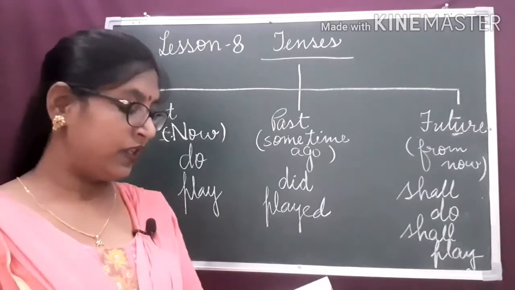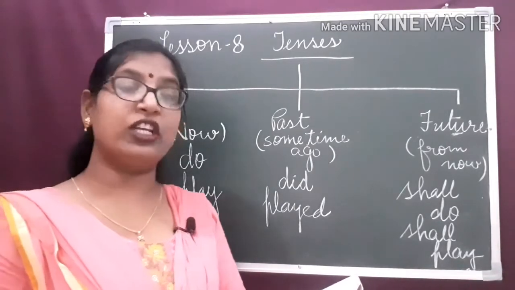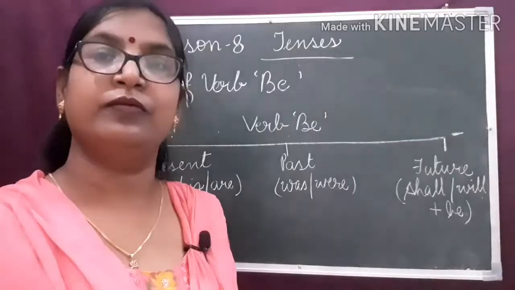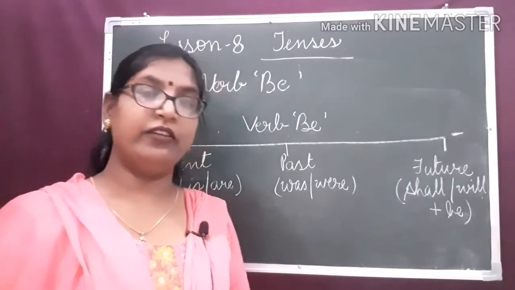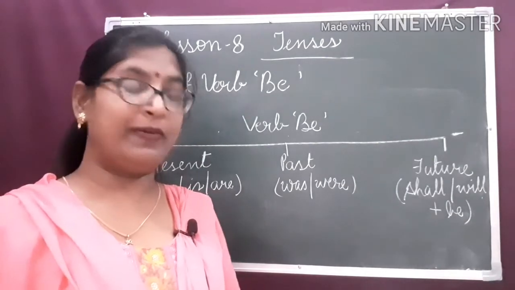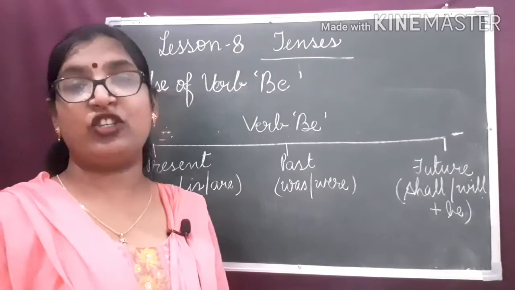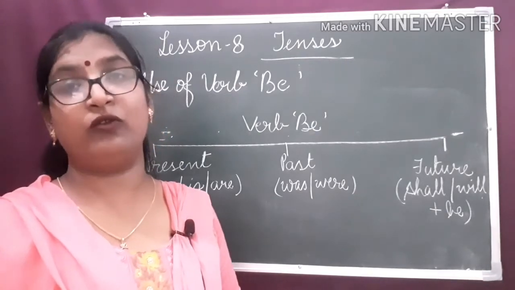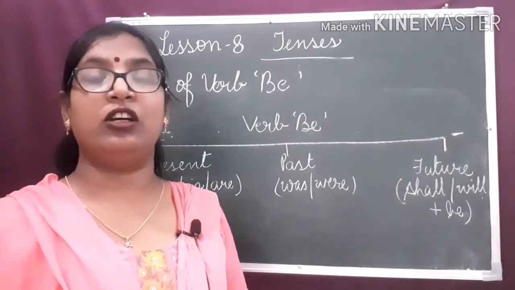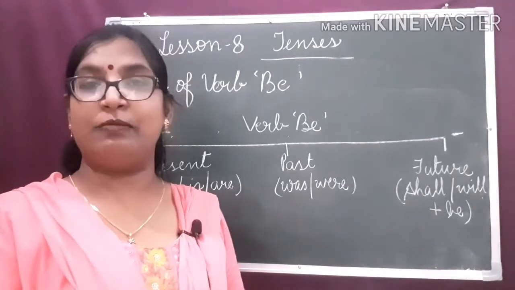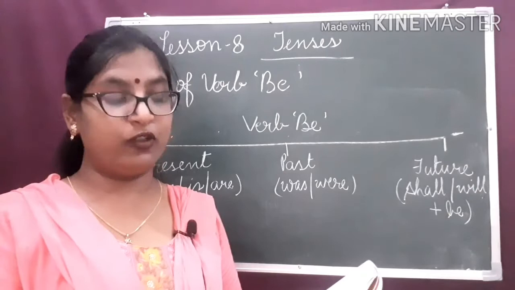Now we will study about the use of verb be. Be is a special verb. We know about the verb of an action, being verbs. Being verbs means be forms of verbs.